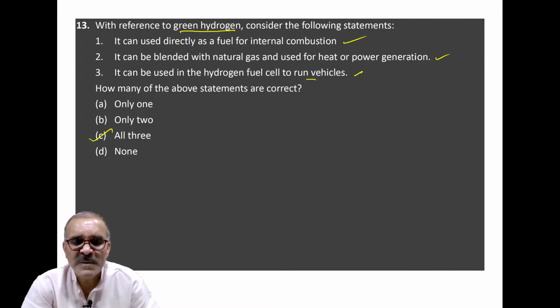It will be an alternative fuel with no pollution, and it opens up possibilities for India to emerge as an exporter of green hydrogen too. Did you get this point? That's why this question has been asked.